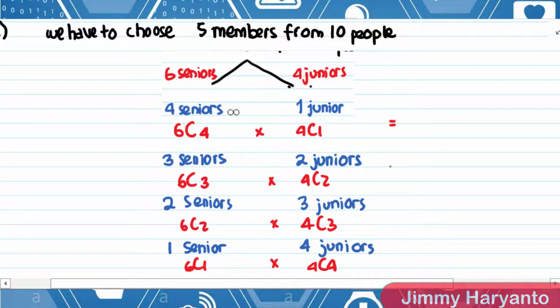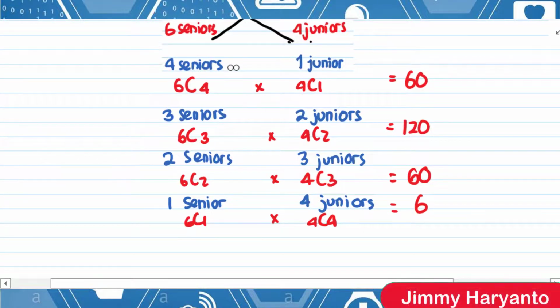So let's find the result using your calculator. 6C4 times 4C1 will become 60, and then 6C3 times 4C2 will become 120. For this one, 6C2 times 4C3 will become 60, and the last one is 6 times 1, equals 6. So overall, we will have 246 ways to choose them.